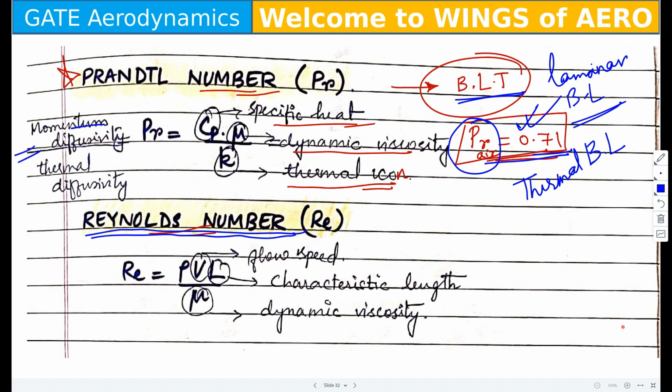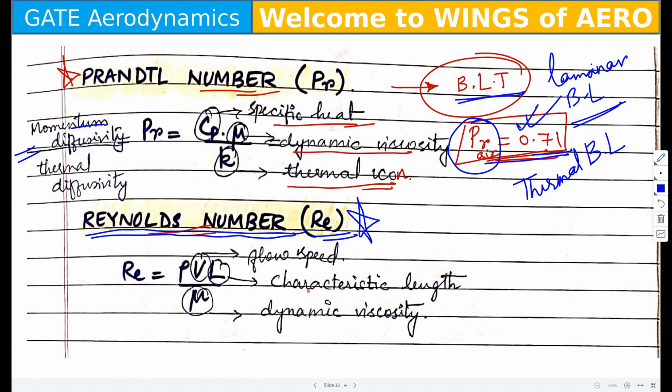And the same thing, thermal diffusivity means how the temperature is transferred, the rate of heat transfer. Exactly. Now the rate of heat transfer will depend on the material or the medium. Here we are talking about air, so it will be the thermal conductivity of air. If you talk about water, it means the thermal conductivity of water, whatever the medium might be.